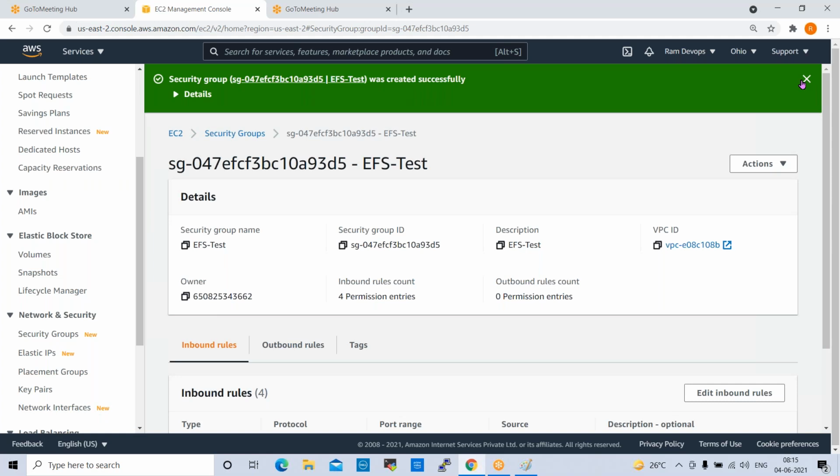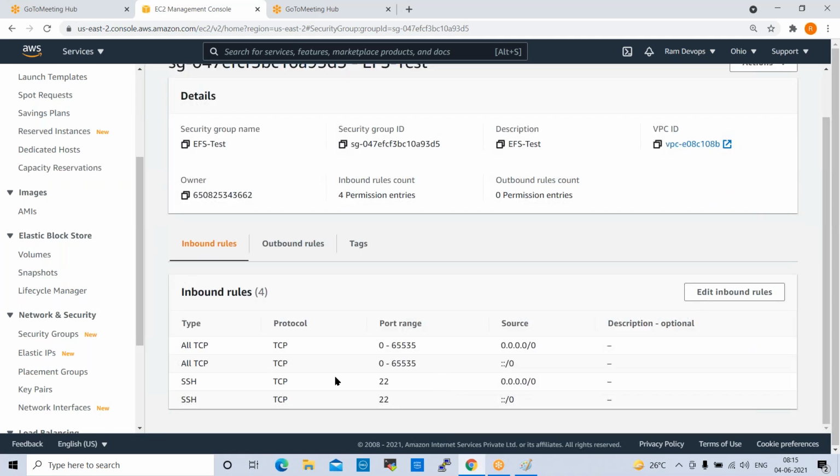Outbound is not required, basically. So inbound, you can give inbound. Once you give inbound, it will show like this. So all TCP.